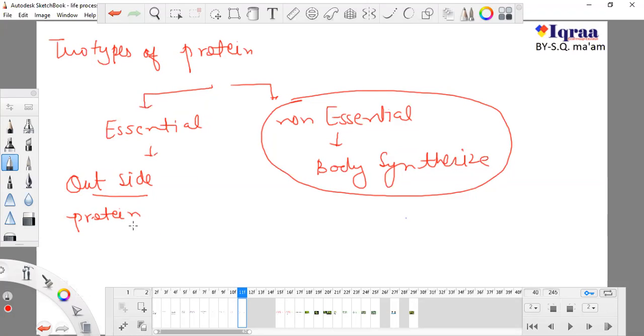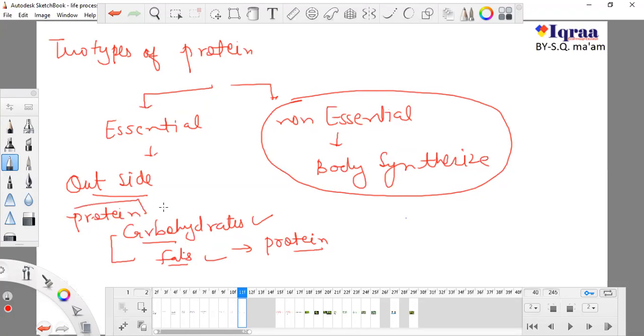And some other substances like carbohydrates and fats also help us to synthesize some protein. Our body is creating some protein on its own, and carbohydrates and fats help us to synthesize these proteins. So we have to eat carbohydrate and fat to synthesize protein in our body, and at the same time we have to take some protein from outside in the form of egg, meat, milk or other things, like pulses, which are a very good source of protein.